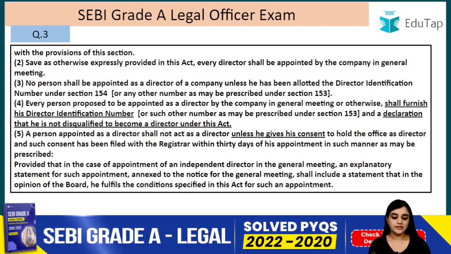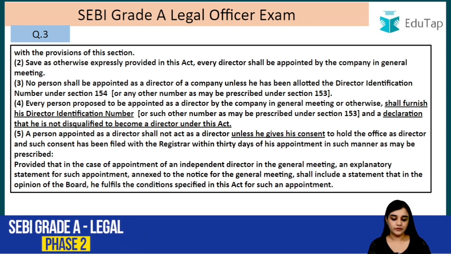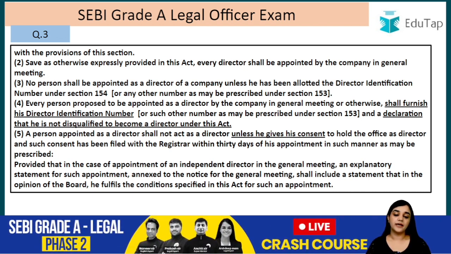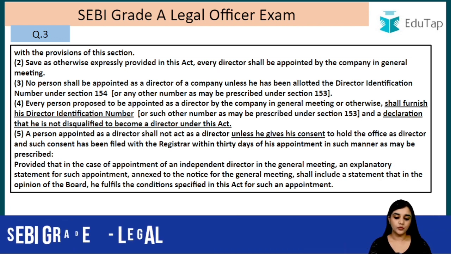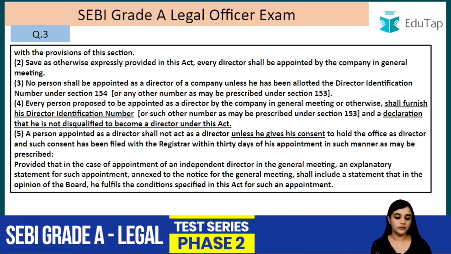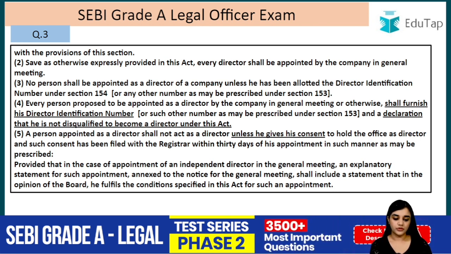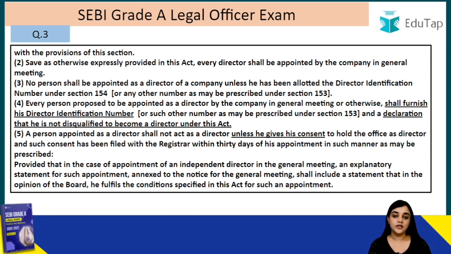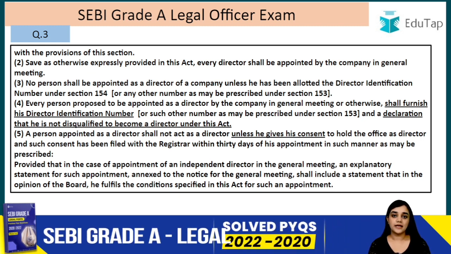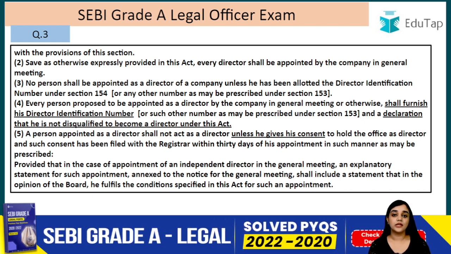No person shall be appointed as a director of a company unless he has been allotted the director identification number under section 154 or any other number as may be prescribed under section 153. So he must have his identification number, that is called the DIN, director identification number. Every person proposed to be appointed as a director by the company in general meeting or otherwise shall furnish his director identification number or such other number as may be prescribed and a declaration that he is not disqualified to become a director under this Act. So he has to provide two things. First of all, he has to give the DIN number, and secondly, he has to declare that he is not disqualified under this Act to become a director.